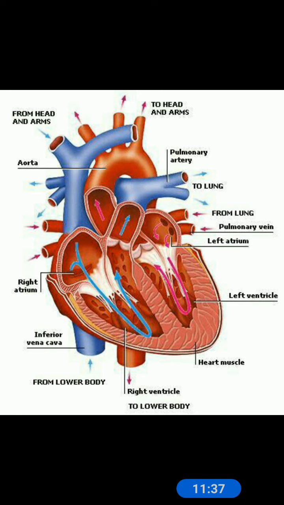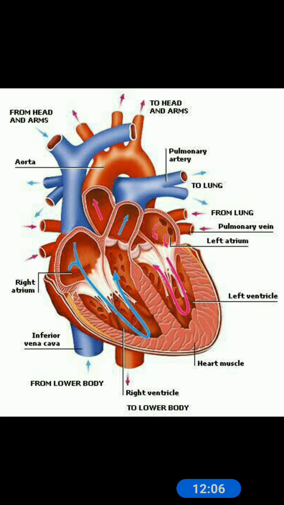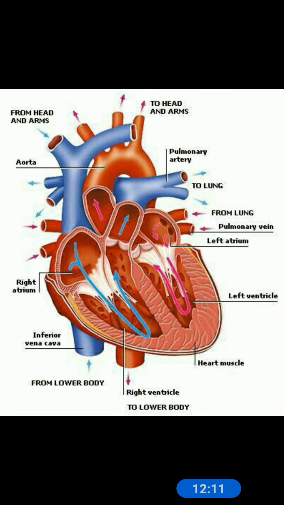So, children, today we have learnt the organ systems, the sense organs we have learned, and the body has many organs. These organs work in groups, and the group of organs working together to do an important job is called an organ system. And we have learned the several organ systems in our body which help us to stay alive and do various things: the skeletal system, the muscular system, the digestive system, the respiratory system, and the circulatory system.